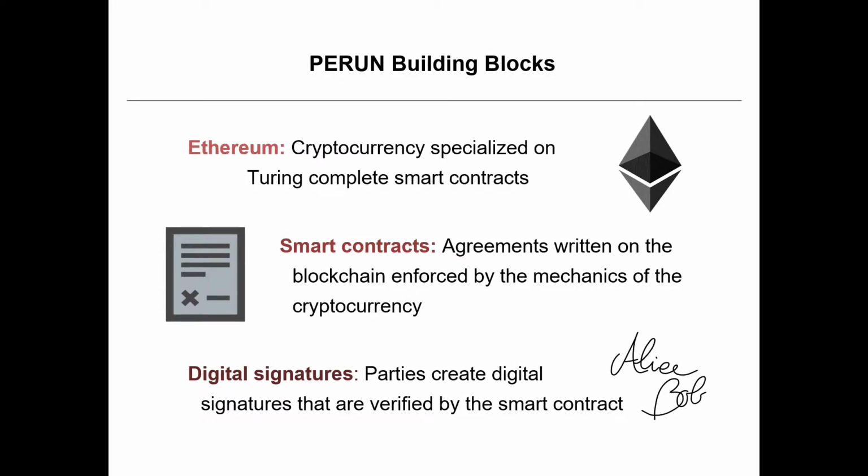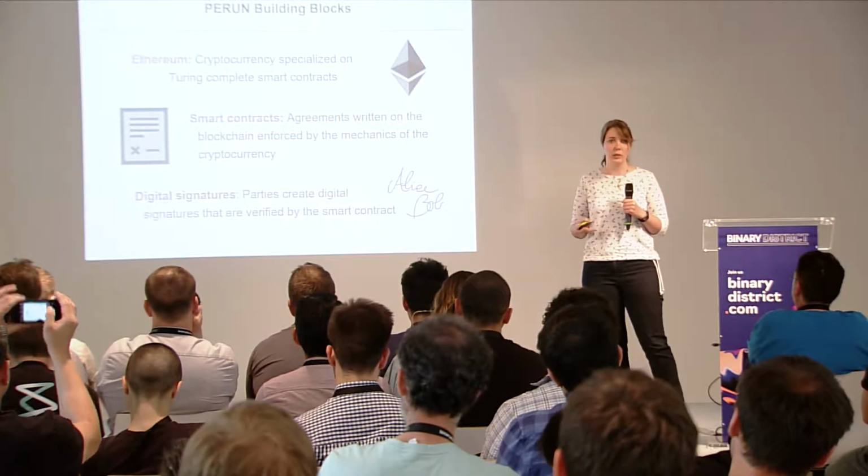So what do we need to build PERUN? Well, we need a stateful cryptocurrency like Ethereum that supports smart contracts where we compare two digital signatures. Because our model is similar to the one that Patrick was mentioning earlier, we compare versions or counters. So we need a cryptocurrency that allows us to compare two versions with signatures to determine the right one.